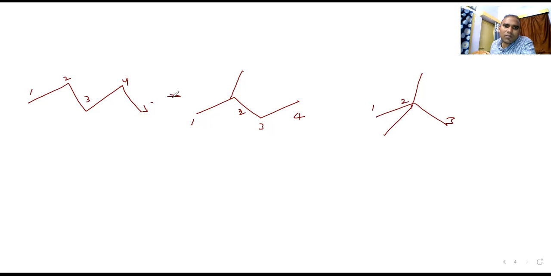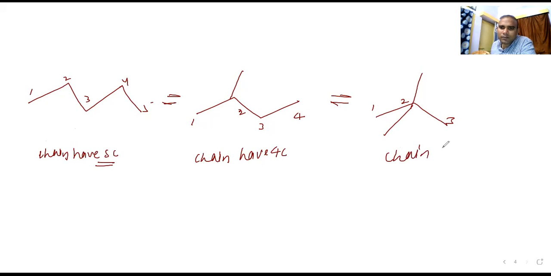In these three compounds, what do you observe? The chain has 5 carbon, here the chain has 4 carbon.